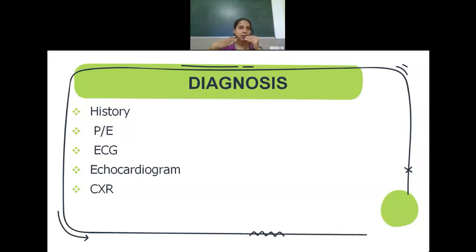That is, we can check for or assess for abnormal heart sounds like S3 and pericardial friction rub. Or sometimes they can also have signs and symptoms of heart failure, so that also has to be checked. And as usual, because it is a cardiac condition, we can go for echocardiogram, that is an ultrasound of the heart in simple terms, and ECG, that is electrocardiogram, and even chest X-ray can be performed.